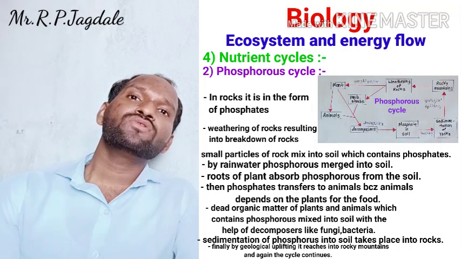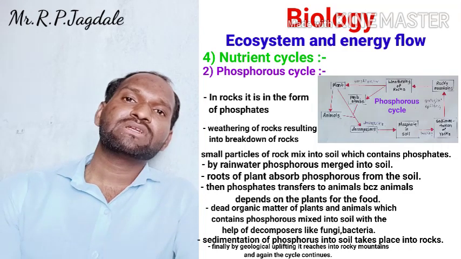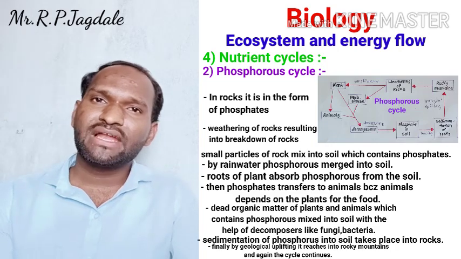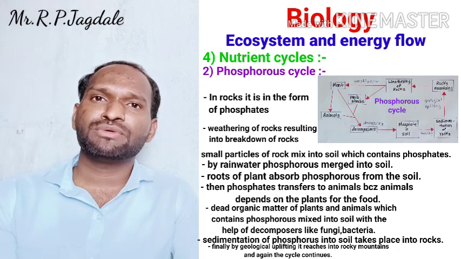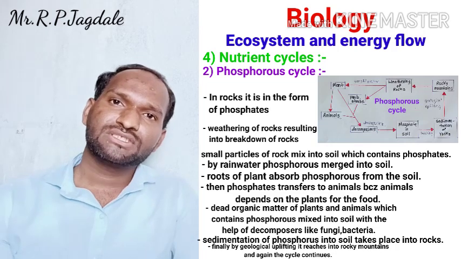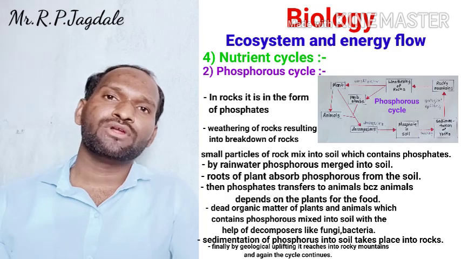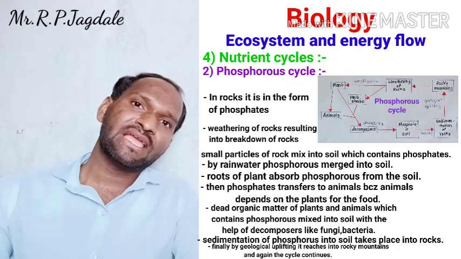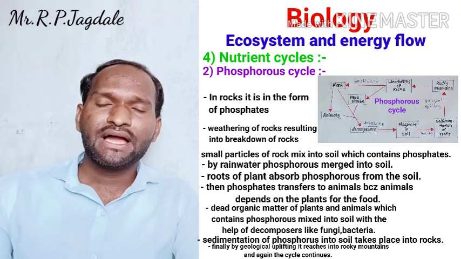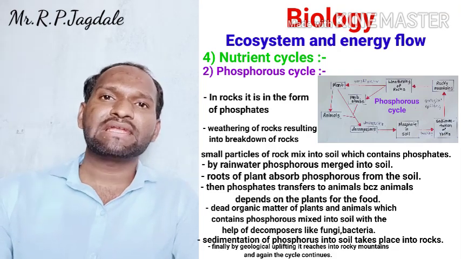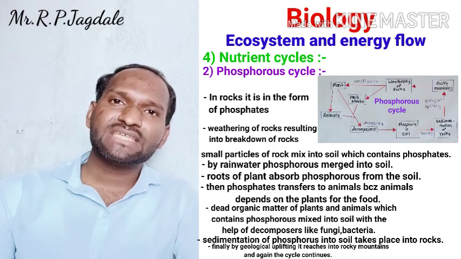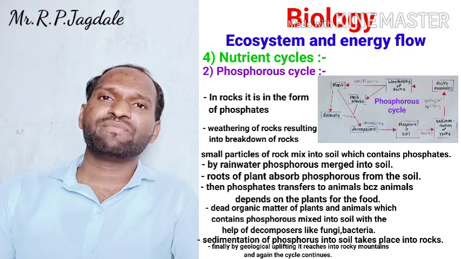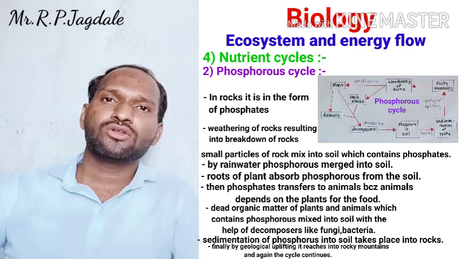So in the Rocky Mountains, phosphorus or phosphates are present. Again, weathering of those rocks takes place, and such phosphates enter into small particles, and by runoff water they go to the plants, and again from plants to the animals. By decomposition it goes again into the soil, and from the soil it goes deeper and deeper. It will add into the sedimentation of rocks, and again by geological uplifting it comes back to the Rocky Mountains.